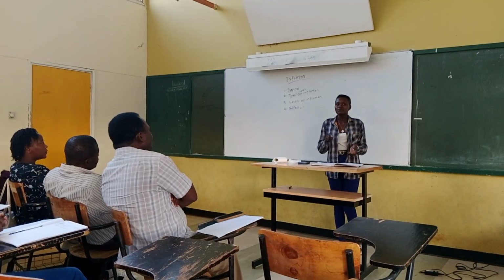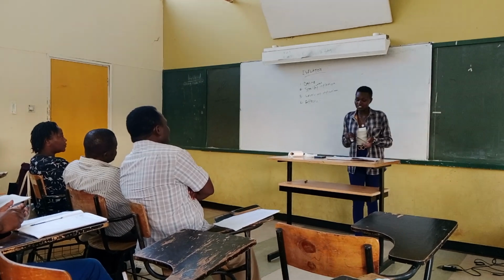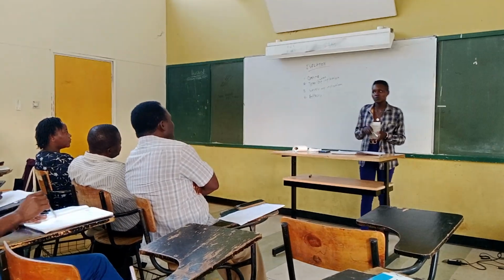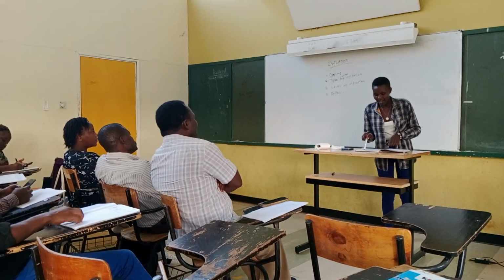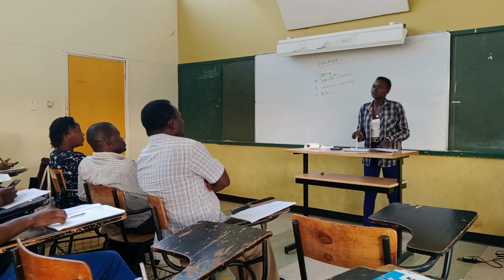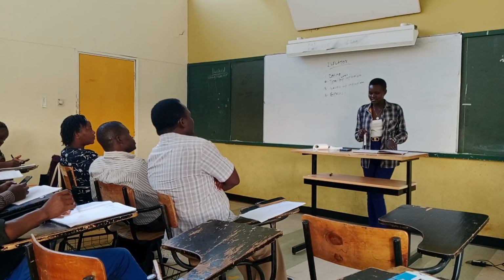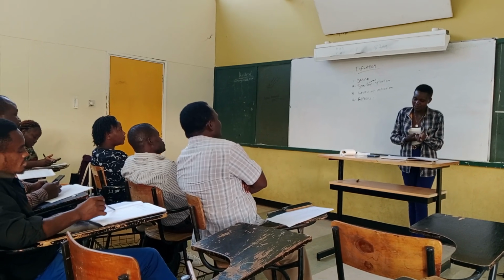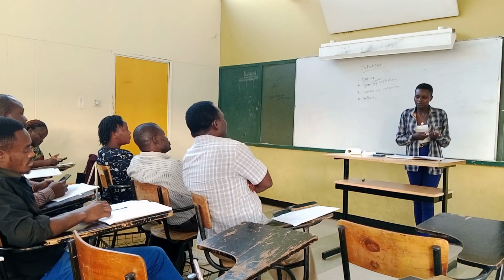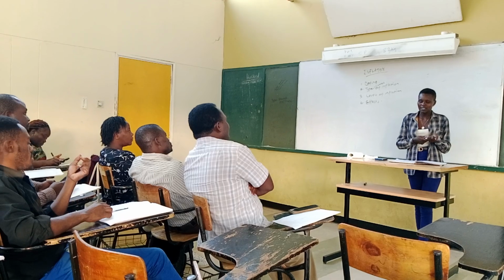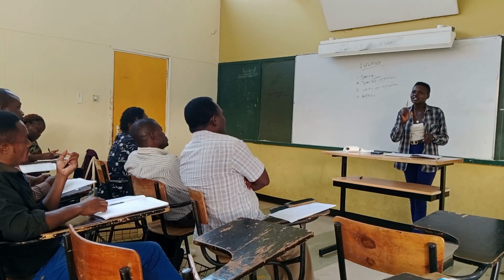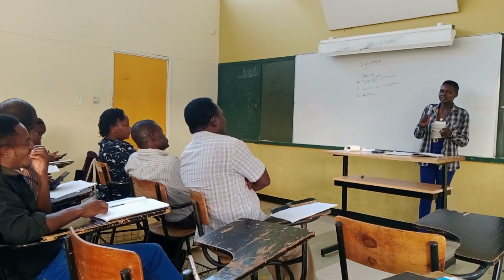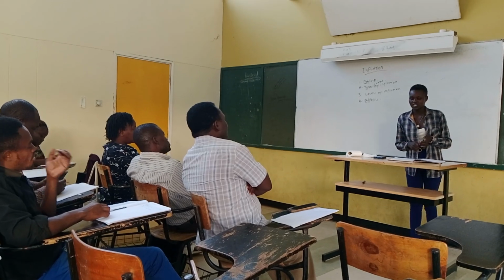And in my class, every answer is correct. It is the increase in the price of commodities over a given period of time, leading to a decline in the purchasing power of money. So it is a continuous increase in the price of commodities.